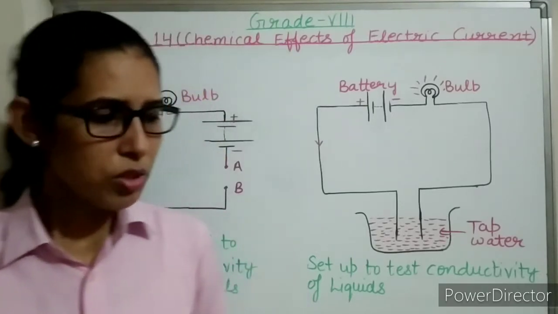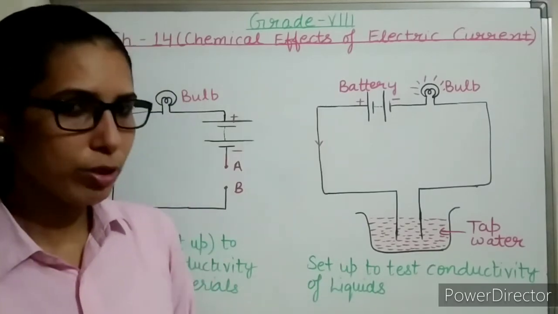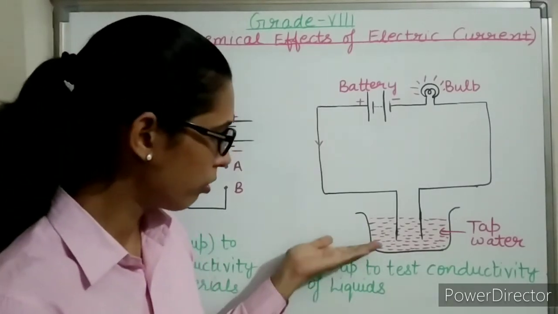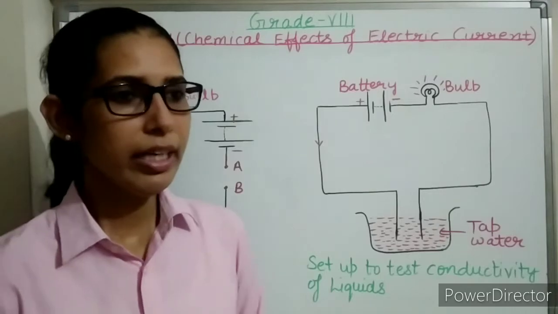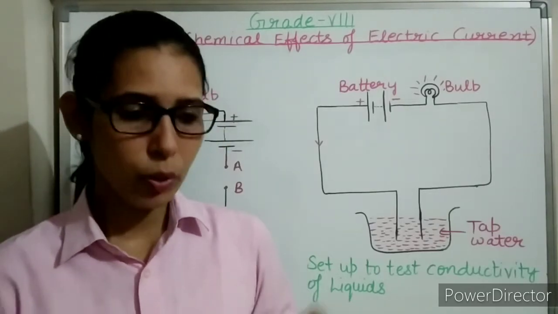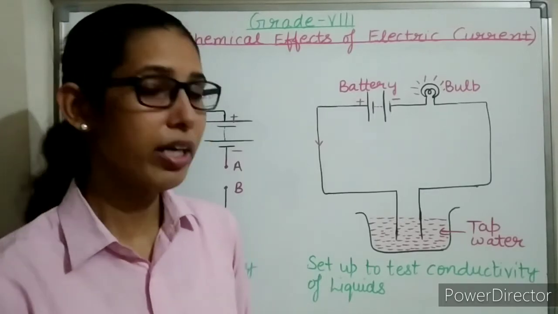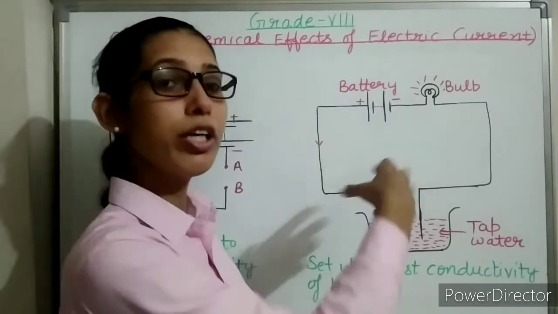Here one more activity has been given. Yes, before moving to the other activity, I want to tell one more thing here. If we take the example of vinegar, vinegar is a weak conductor. Vinegar conducts electricity, but it conducts a very small amount of current, because of which the bulb will not glow.